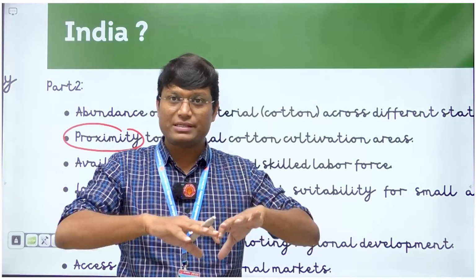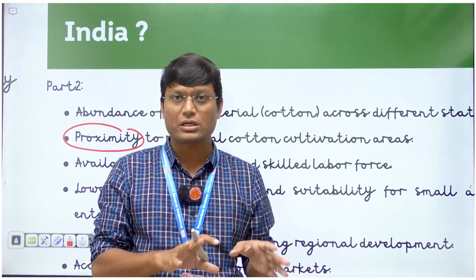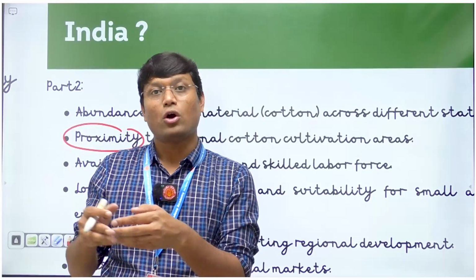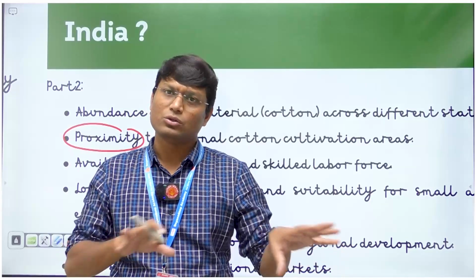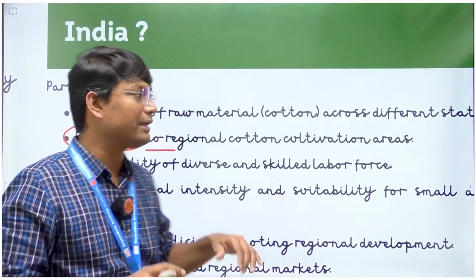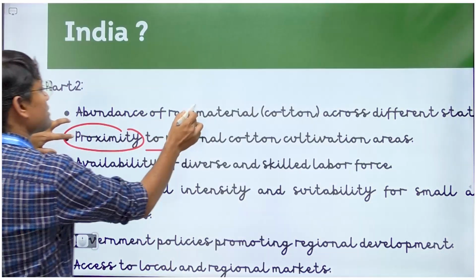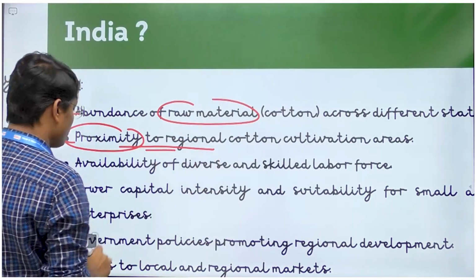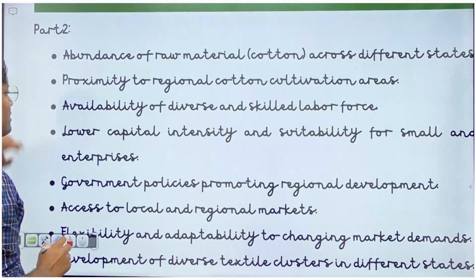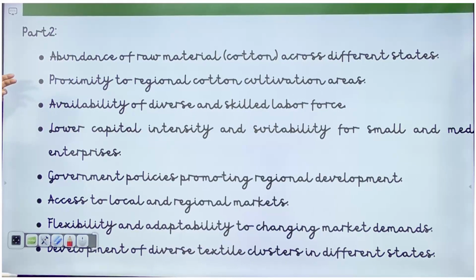So as a decentralization factor, one can be that the location is near the cotton production areas or away from them. Both of these things you will see here. That is something you are supposed to mention. Raw material is one factor. That is why we have proximity to these particular areas. You will see the location in and around the cultivation areas.